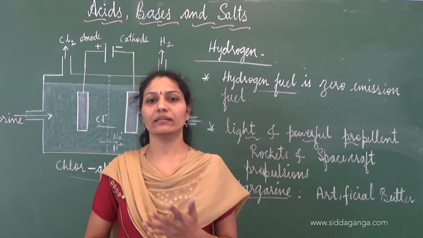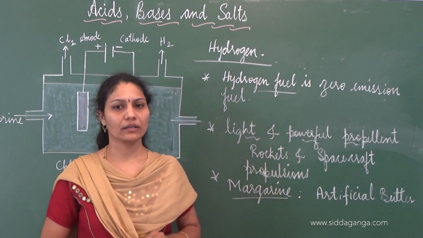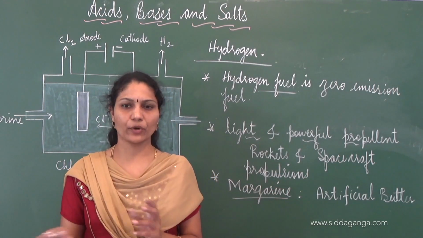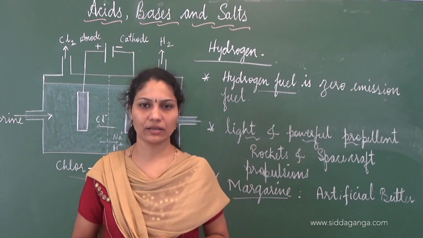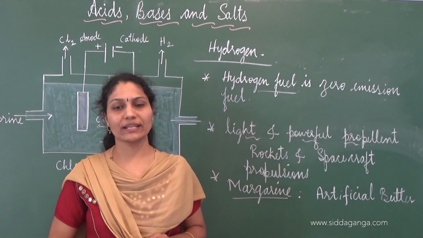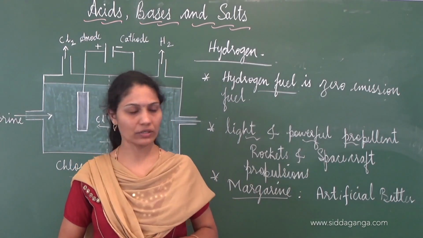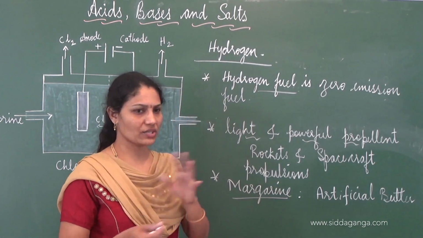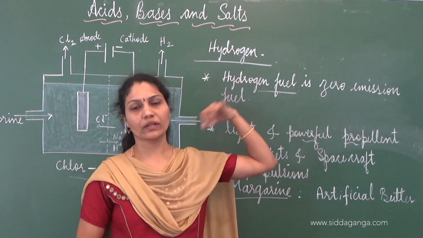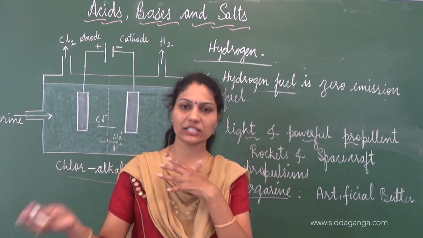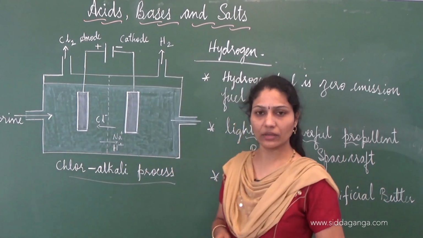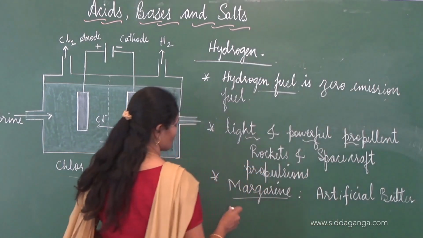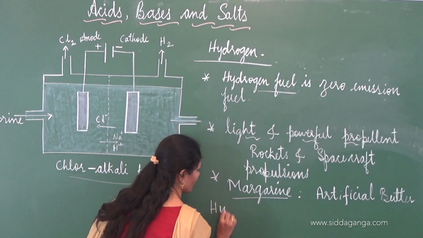Some researchers say, although it's not good for health, but depending on the processing and several other factors, its quality can be checked and it can be consumed. So margarine is referred to as artificial butter. And what is the relationship between this margarine and hydrogen? There are several techniques to prepare margarine or artificial butter. One such technique is hydrogenation of vegetable oil.